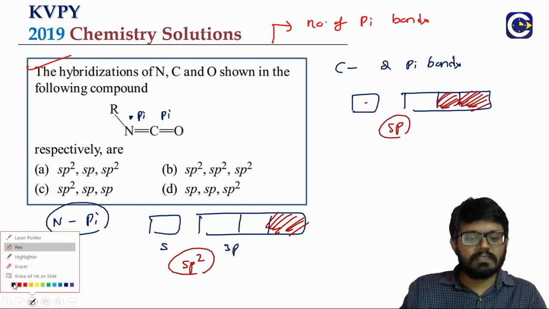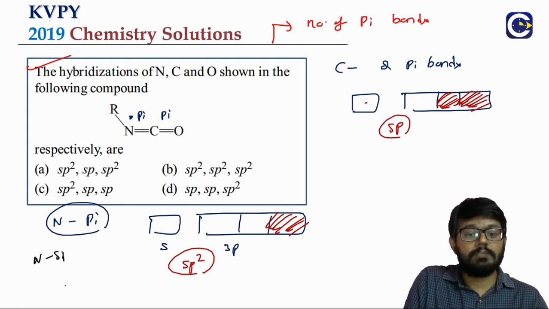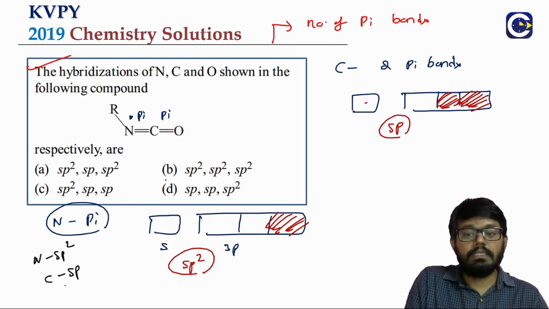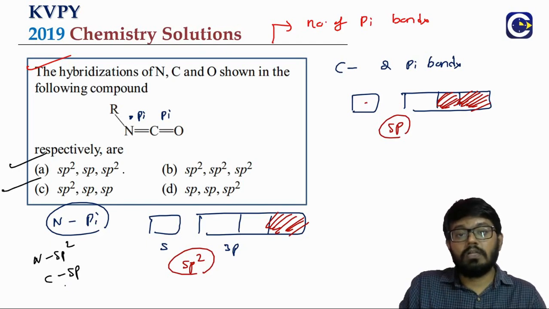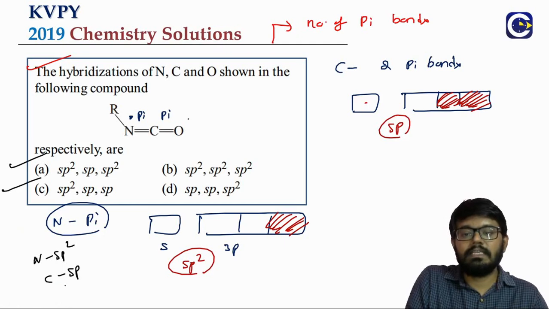Sometimes, when you have questions like this, we may be able to conclude the answer by just looking at the two values. See, already we got nitrogen is sp2, carbon is sp. We have to check whether we can conclude the answer based on this itself, because that will obviously save us some time. So nitrogen is sp2, carbon is sp. See, option A as well as option C, both of them are giving us nitrogen sp2, carbon sp. So unless we calculate for the oxygen also, we cannot finalize what is the answer. So we definitely have to check the last also.